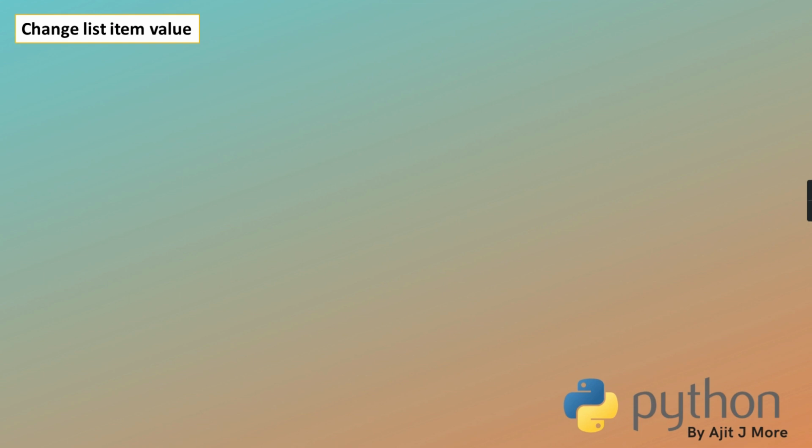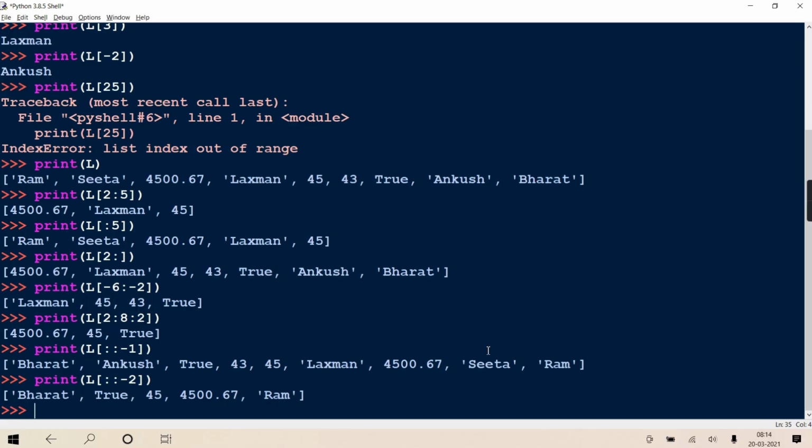Okay. Now next is change list item value. If you want to change any item value, just write list object, square bracket, index, equal to value. So you already have a list object.